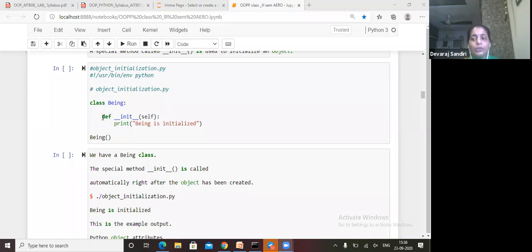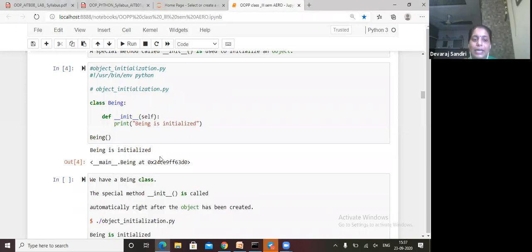When we create our user defined function, def init of self, self will call the Being. Print Being is initialized. So when we call Being, it goes under self, and self calls the print function, and it will print: Being is initialized.